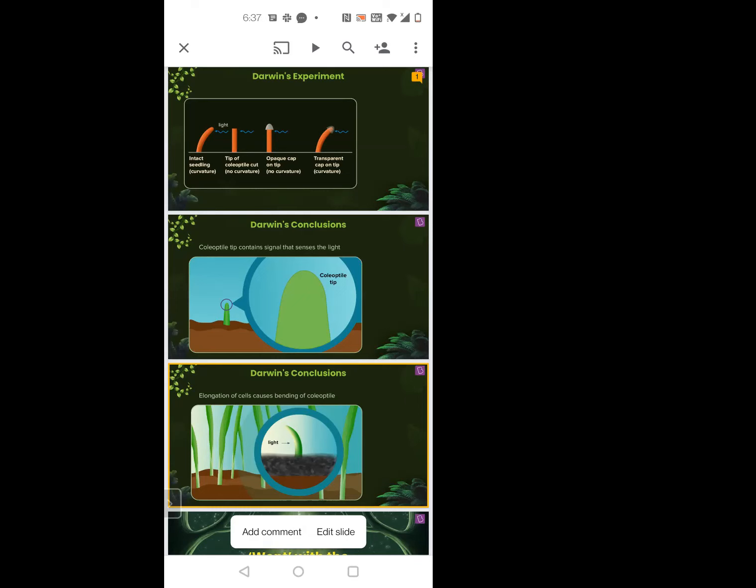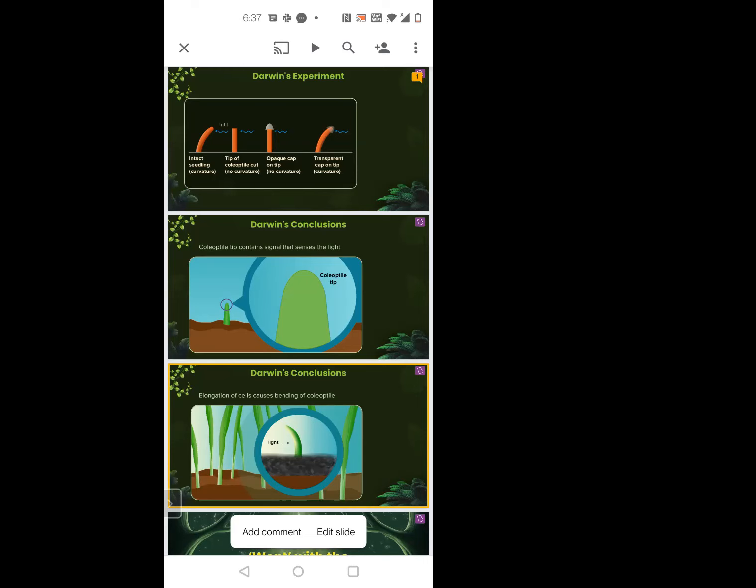That is not the case. No, wait. We have not yet come to the conclusion. You understood what all are happening? Yes, ma'am. See, ma'am. Normally, if they put light, it's bending. If they cut the coleoptile tip and they put light, it's not bending. If they put an opaque cap on that cut portion or without cut portion, ma'am. Yeah, irrespective of whether it is an opaque cap, it doesn't matter. It is not bending. If it's a transparent cap, it's going fully towards the light.